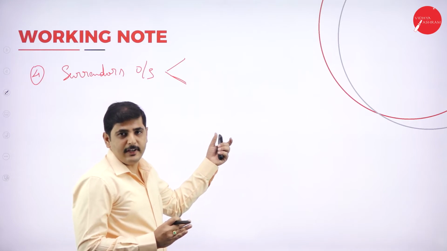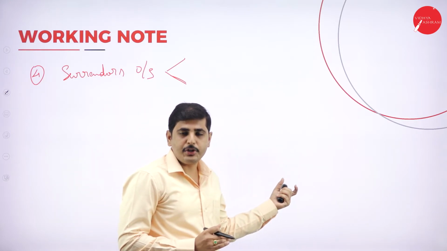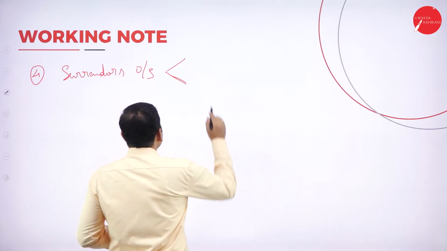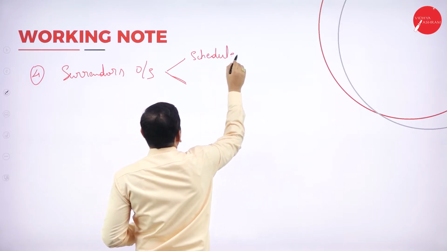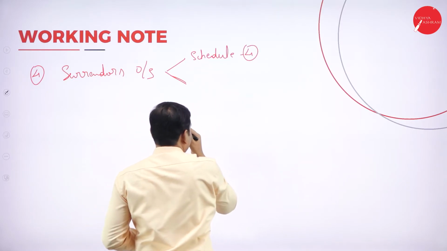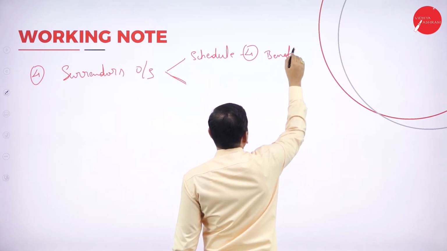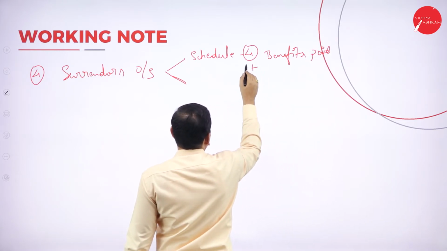So it should be in benefits paid. We have to show it in schedule number 4, benefits paid. Again, we have to show it in schedule number 13, current liabilities. So schedule number 4, benefits paid, add to surrenders.